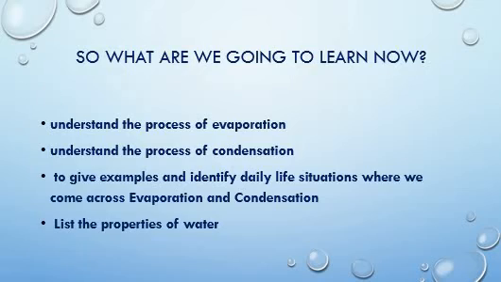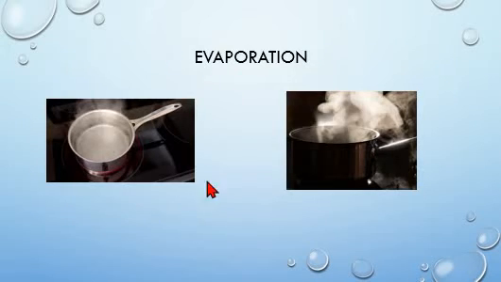So, now let's try and understand the process of evaporation. Here in this picture, you can see water boiling in a saucepan. In this process, water is boiling and changing into steam or water vapor.